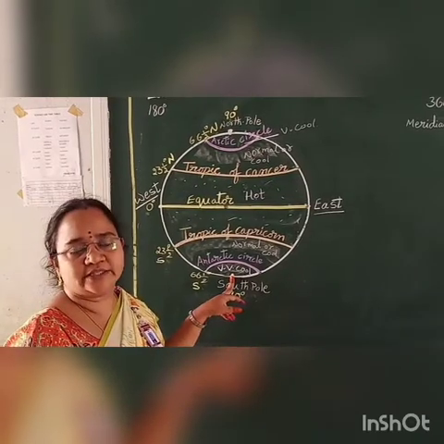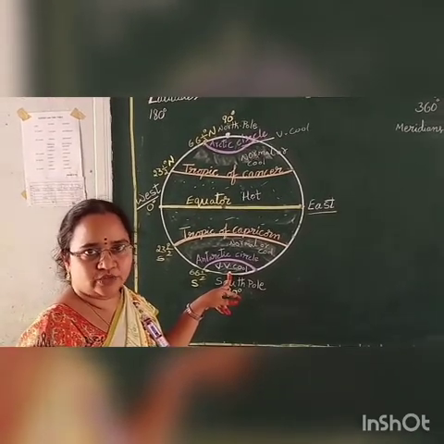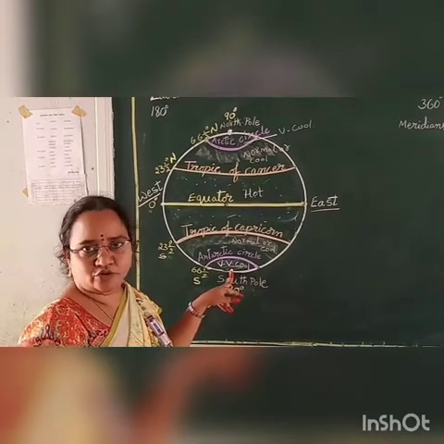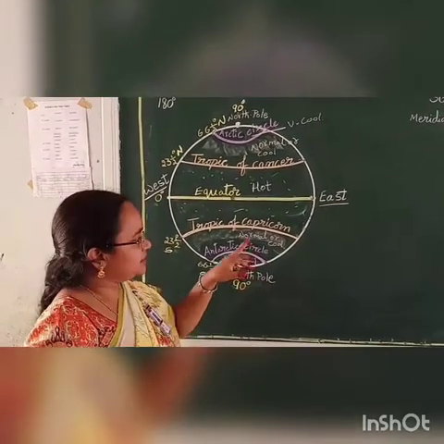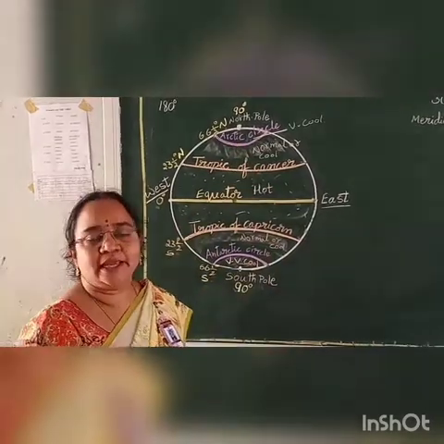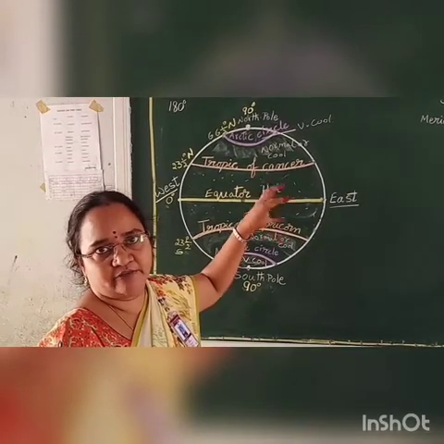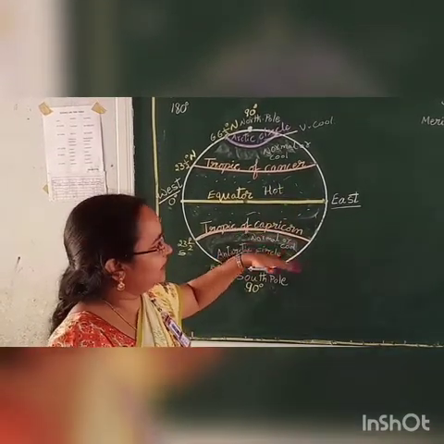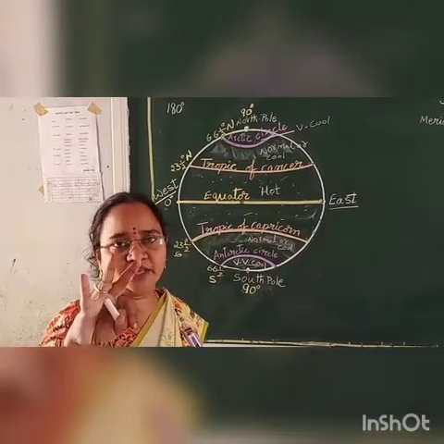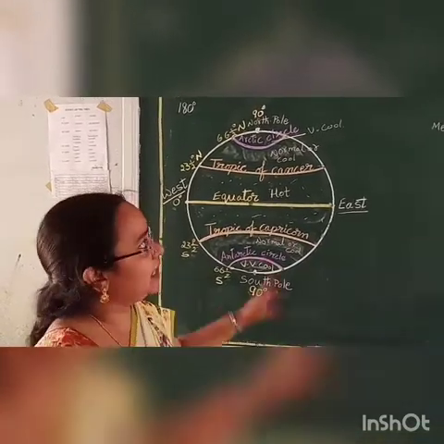These are called polar regions. These are called frigid zones or icy lands also. Okay children, that's why these latitudes are called important latitudes. With the help of these important 5 latitudes, we can divide the earth into 3 important zones. Okay. Now, yesterday I told about